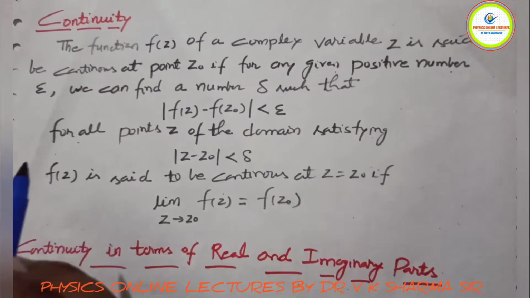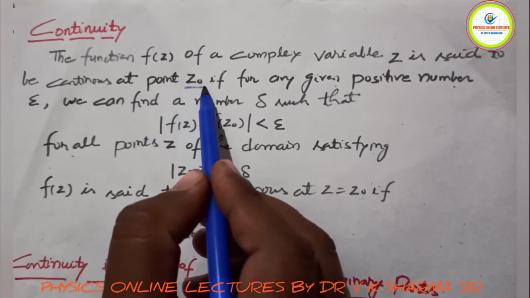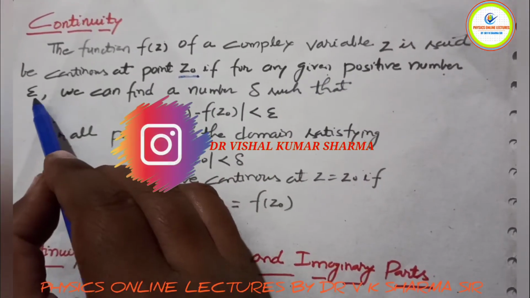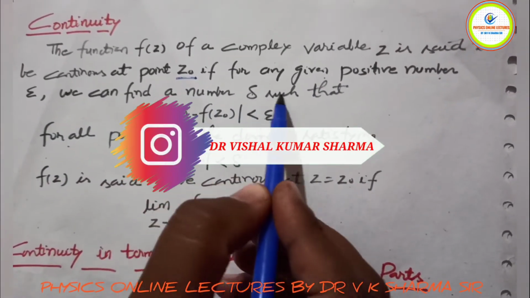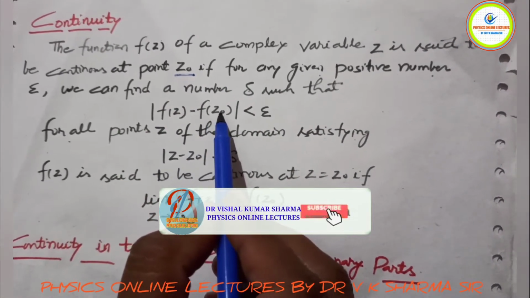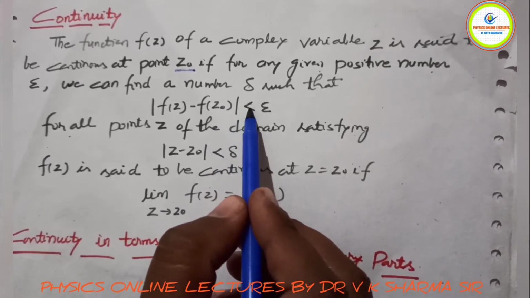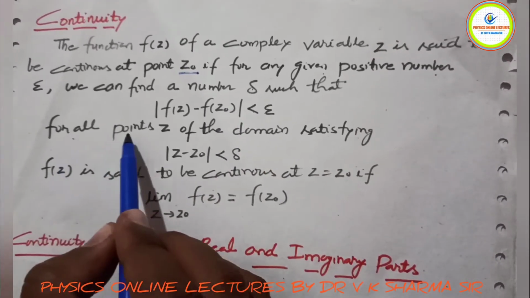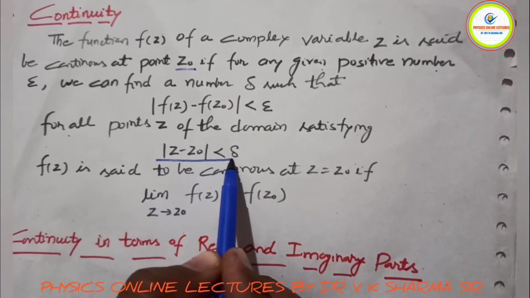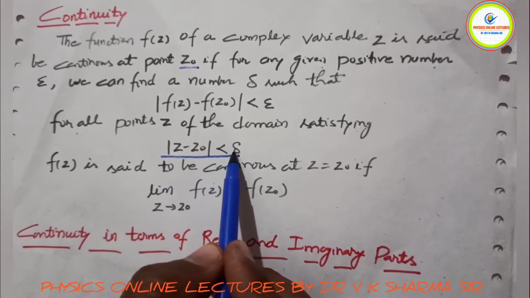We were discussing that the function f(z) of a complex variable z is said to be continuous at a point z0 if for any given positive number epsilon, we can find a number delta such that the modulus of f(z) minus f(z0) is less than epsilon. This must hold for all points z of the domain satisfying the criterion that the modulus of z minus z0 is less than delta.